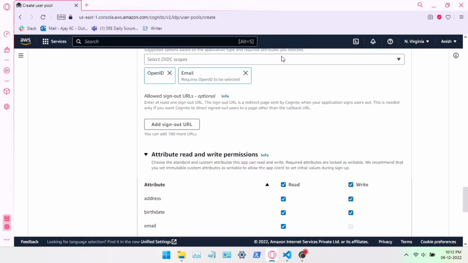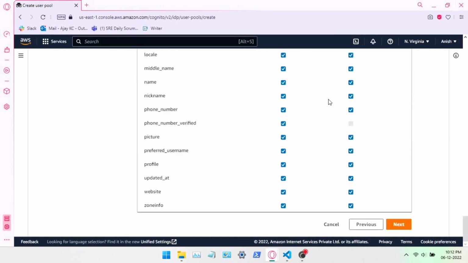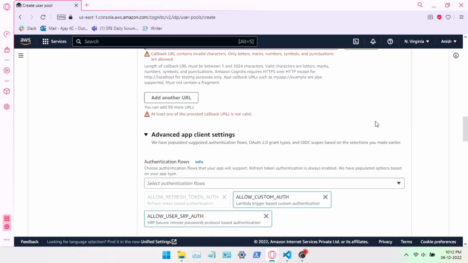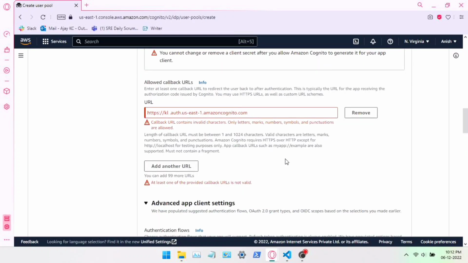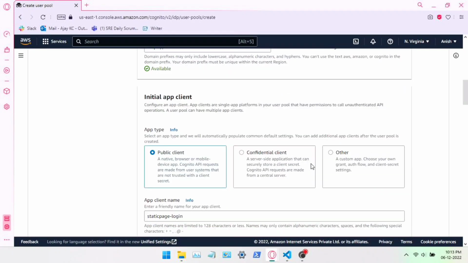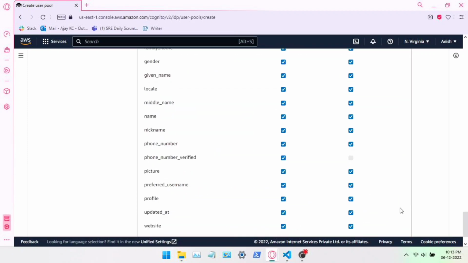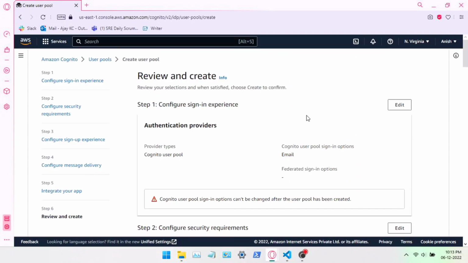These are our attributes and read permissions for the users. Click on next. I think there's an error. There's a space in the URL, after the domain name. We have to remove that space. Yes, as you can see, there's a space. Okay, let's go, create, next.